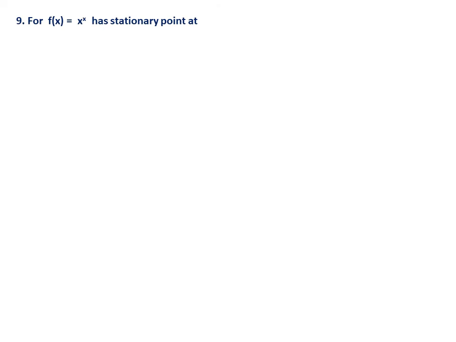Next, ninth question. For f of x equal to x power x, it has a stationary point at x equal to e, x equal to 1 by e, x equal to 1, x equal to root e. This is also a Karnataka CET 2018 question. As before, it is x power x, and stationary point means where it is turning, that is called a stationary point. Therefore, you have to find where f dash x is 0. So that is the idea.